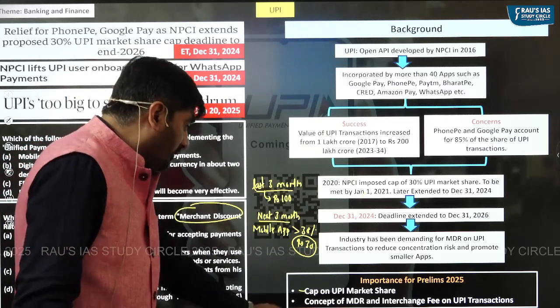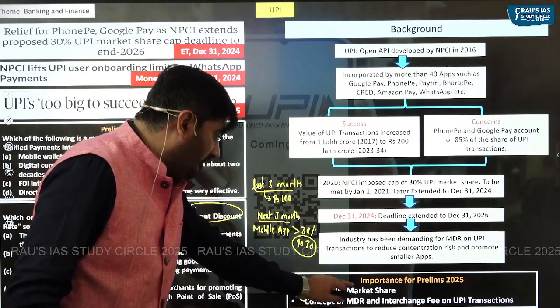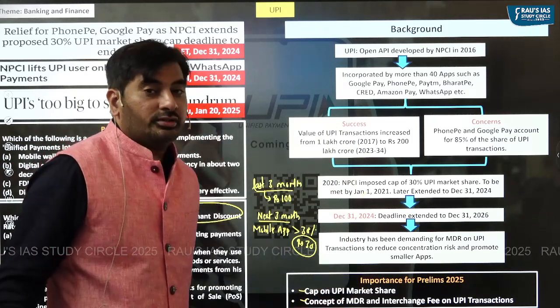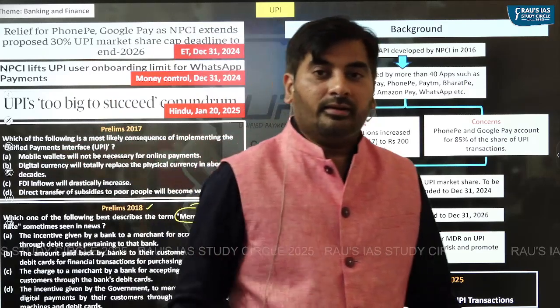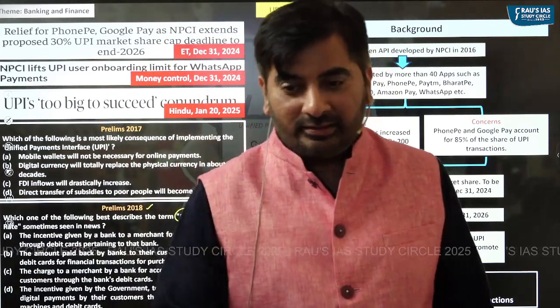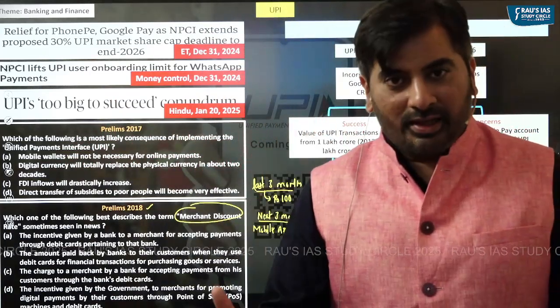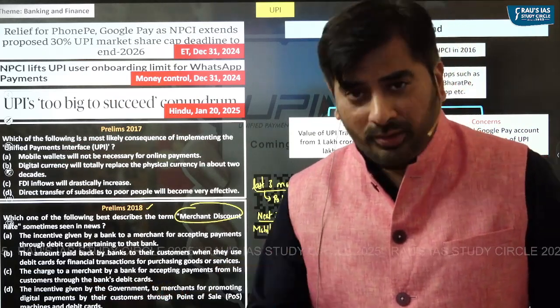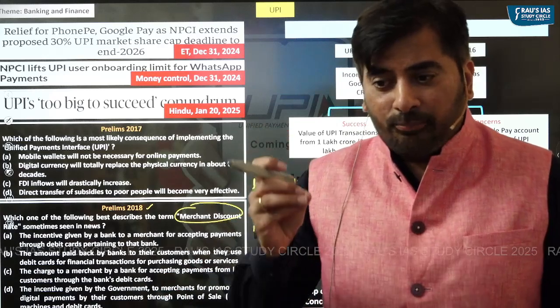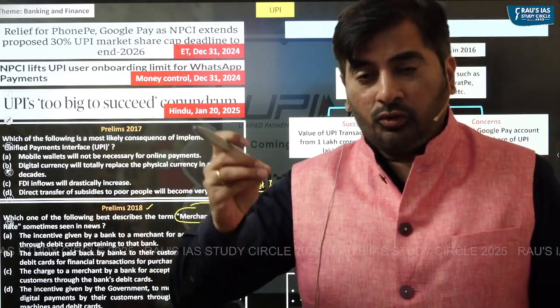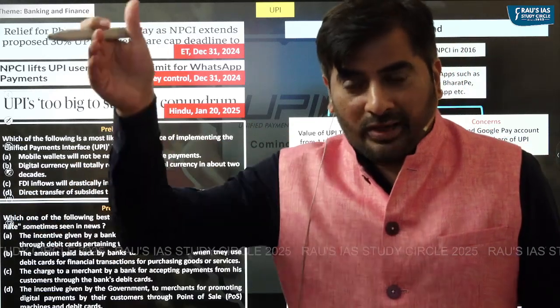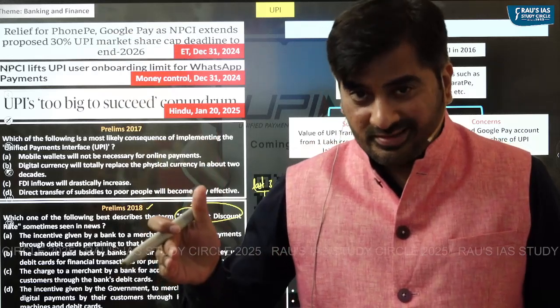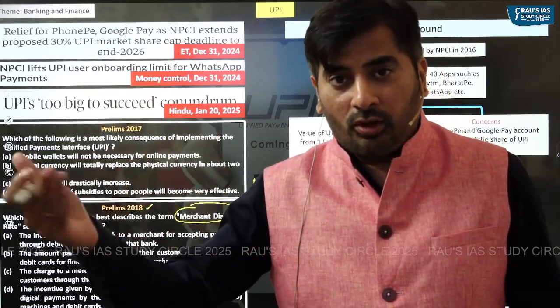And what is now important is the concept of MDR and interchange fee on UPI transactions. So let's understand what is MDR and what is this interchange fee, and more importantly, how imposition of MDR on UPI payments could help us reduce the concentration risk and promote the smaller apps.